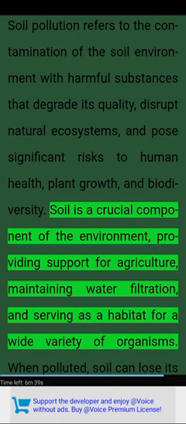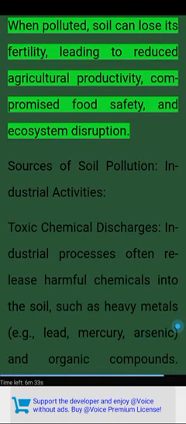Soil is a crucial component of the environment, providing support for agriculture, maintaining water filtration, and serving as a habitat for a wide variety of organisms. When polluted, soil can lose its fertility, leading to reduced agricultural productivity, compromised food safety, and ecosystem disruption.